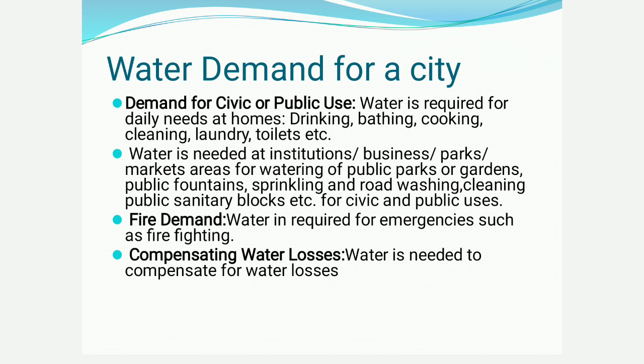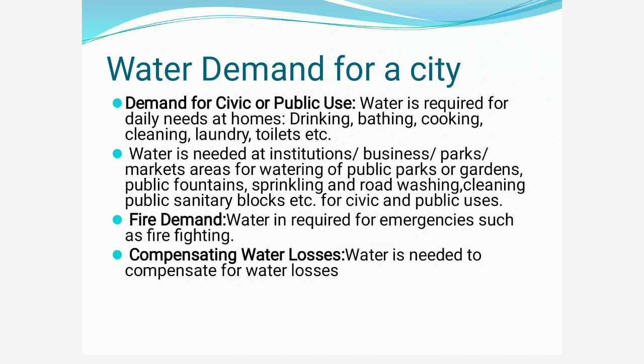The second one includes fire demand. Whenever there is a fire breakout, we have to put it off by means of water. So the amount of water needed for fire extinguishing is also something we have to take into account. And the third category is compensating for water losses.